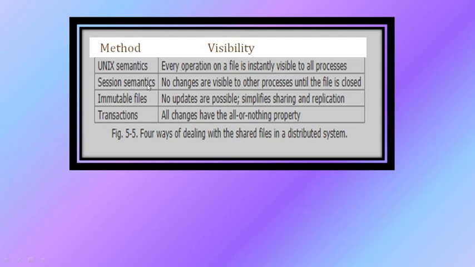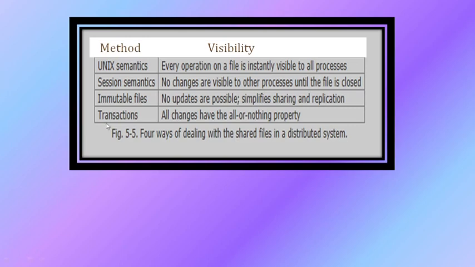When you use session semantics, no changes are visible to other processes until the file is closed. When the session is closed, then only the file changes will be reflected to other users. In immutable files, no updates are possible. Why? Because they are immutable files. We cannot do any modifications with such types of files.